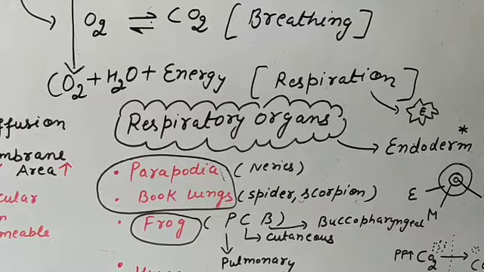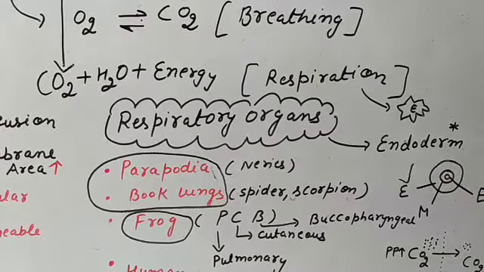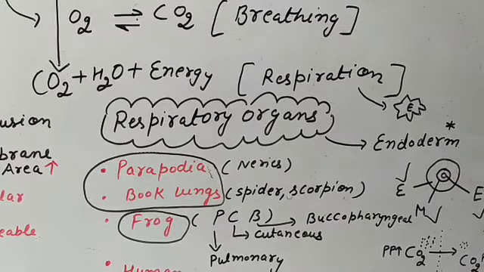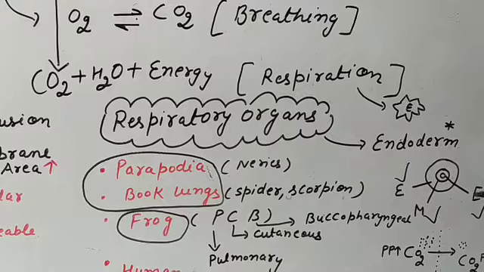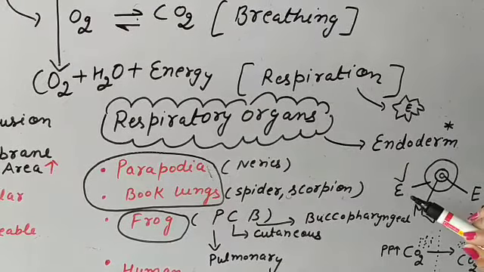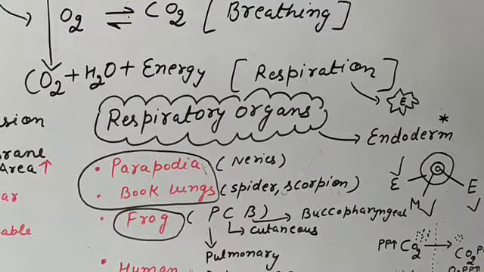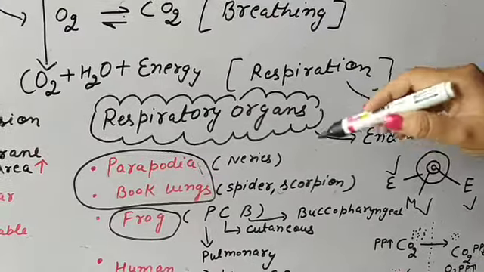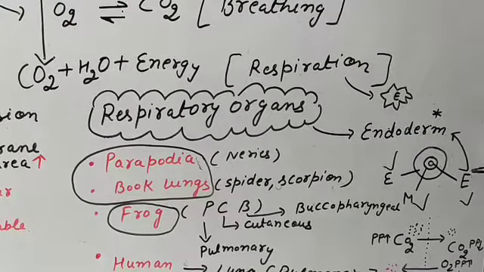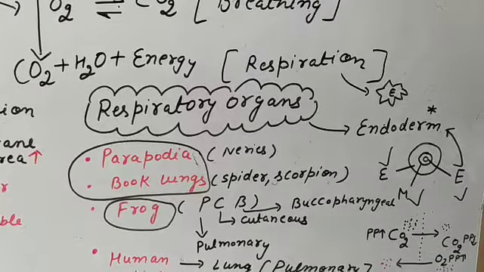If all three layers, ectoderm, mesoderm and endoderm, are there, then this condition is known as triploblastic. If only two layers are there, the ectoderm and the endoderm, not the mesoderm, then it is diploblastic. So the respiratory organ is endodermal in origin, that is, it arises from the endoderm of the embryo.